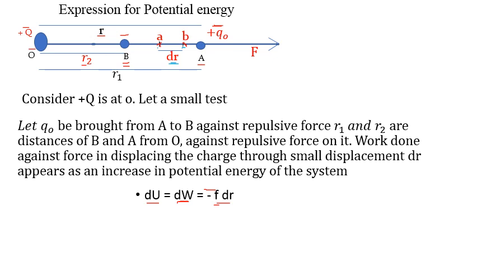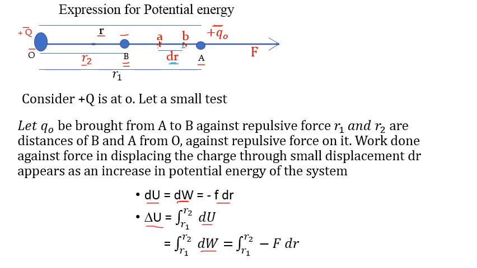Now, this is the work done over a small displacement dr. We have to find the total work done, so we have to take integration. Total work done is nothing but potential energy. So integration of this. Further, we can substitute dU as dW. So work done is the integration from R1 to R2 of minus F into dr.